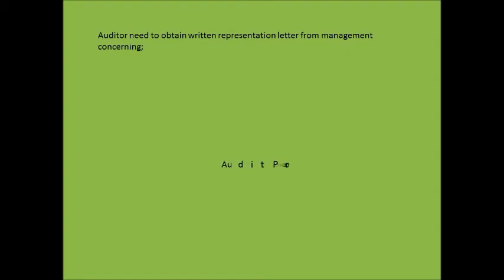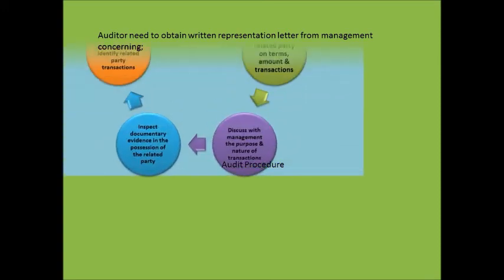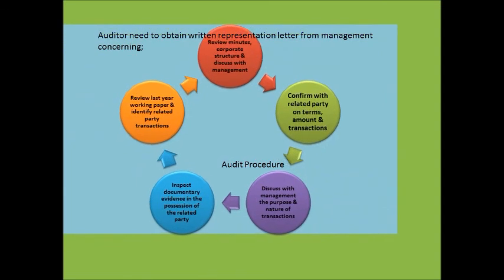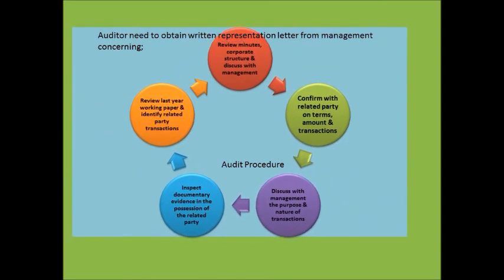The auditor needs to obtain a written representation letter from management concerning audit procedures. The process is, first, review last year's working papers and identify related party transactions. Second, review minutes and corporate structure, and discuss with management. Third, confirm with the related party the terms, amounts and transactions. Fourth, discuss with management the purpose and nature of the transactions.